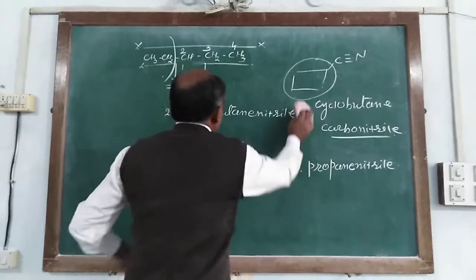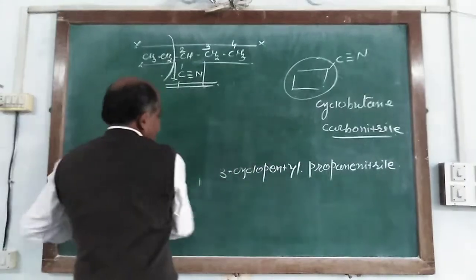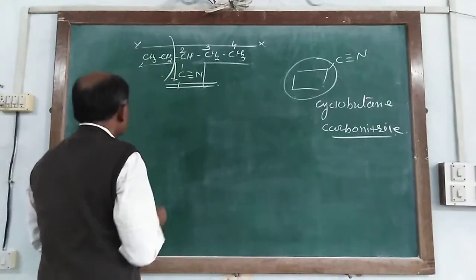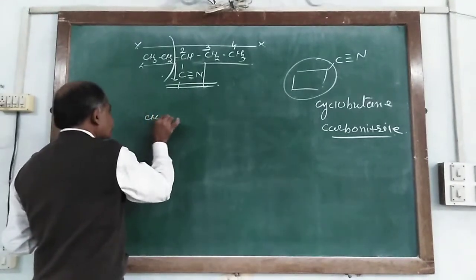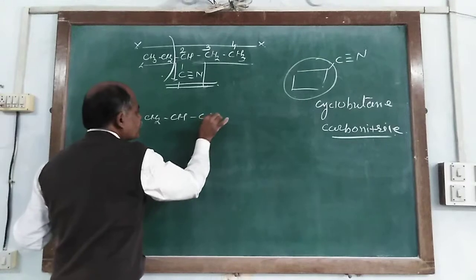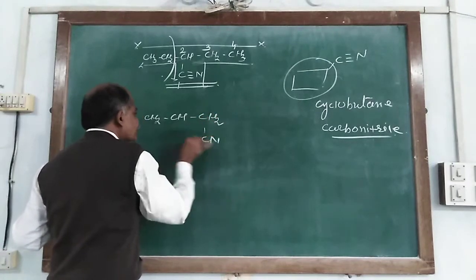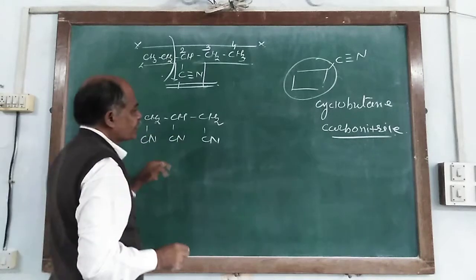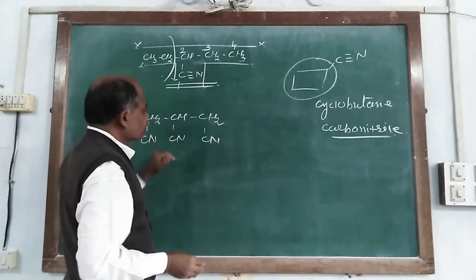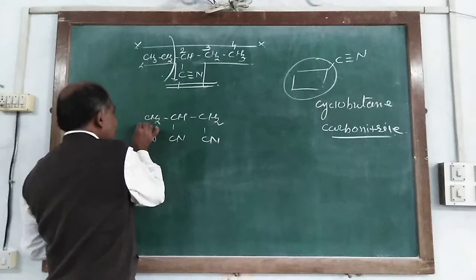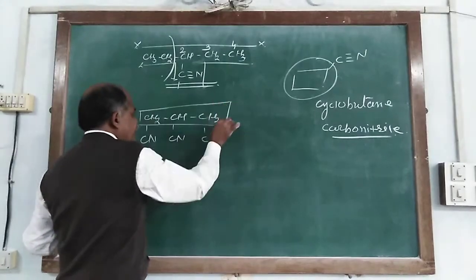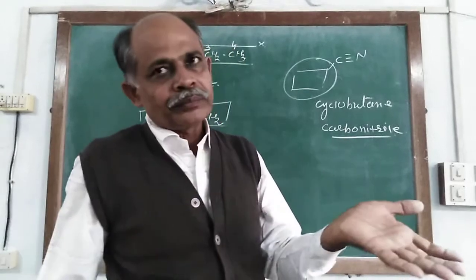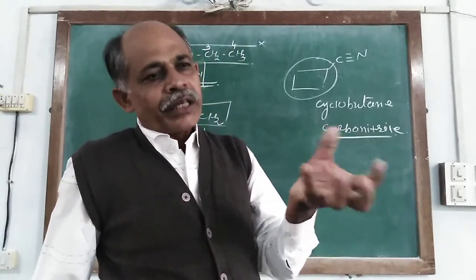Similarly, suppose you are given the structural formula in this way: CN, CN and CN. At that time, the longest chain is taken as in the previous lecture on carboxylic acid as well as ester.